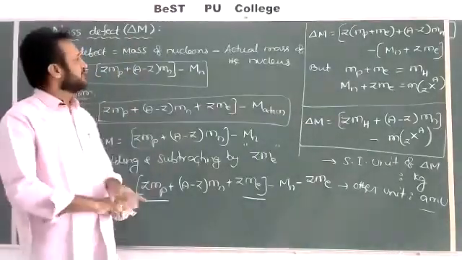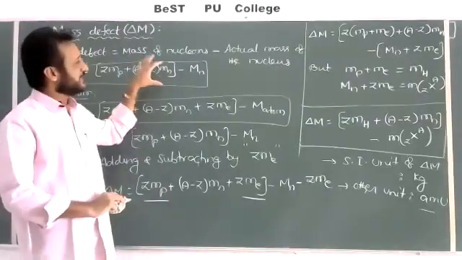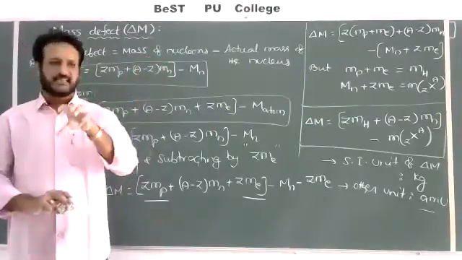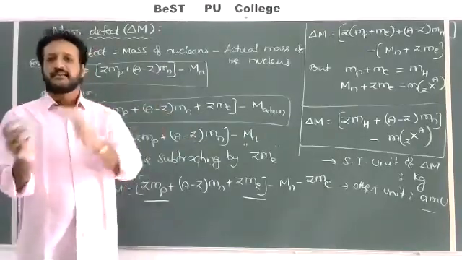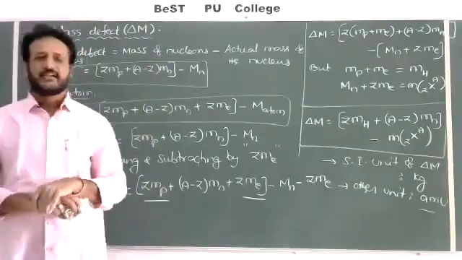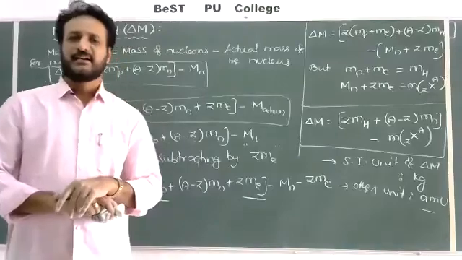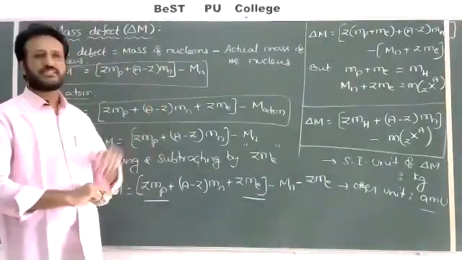So next class we'll discuss binding energy. Exactly, we are saying some mass is missing in the case of the nucleus. Where has that missing mass gone? We are saying it is converted into energy. So we'll discuss binding energy and also the average binding energy, and also the graph, which is an important 5 marks question. In the next class we'll discuss those concepts.